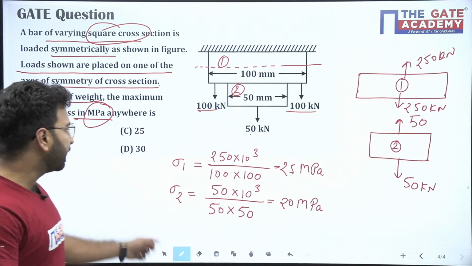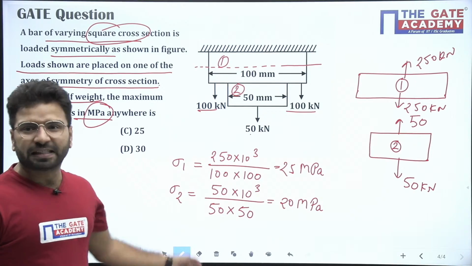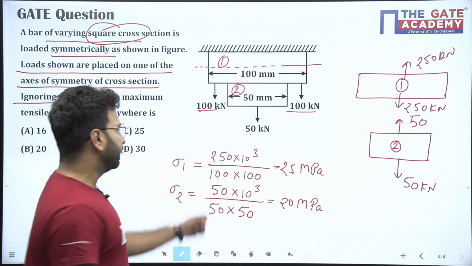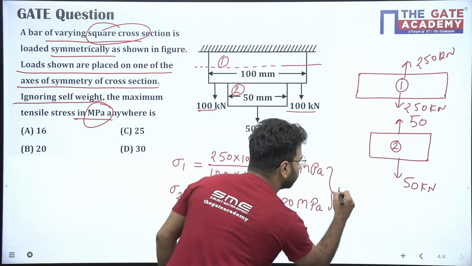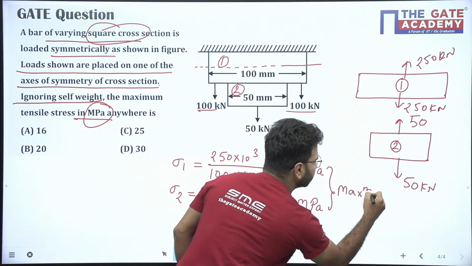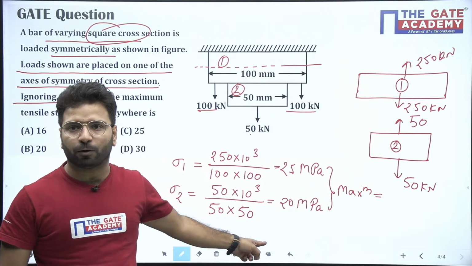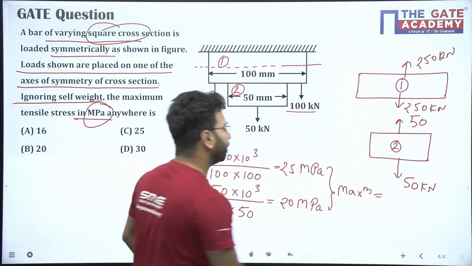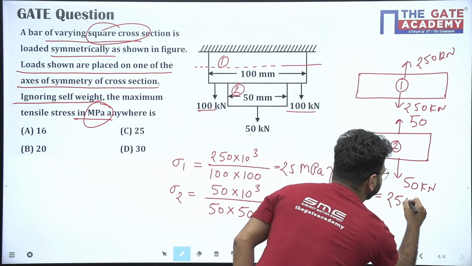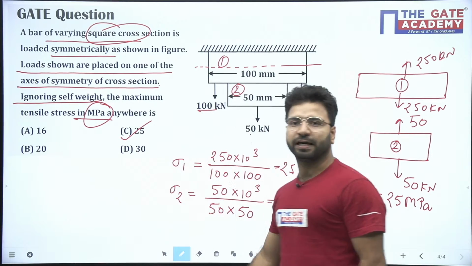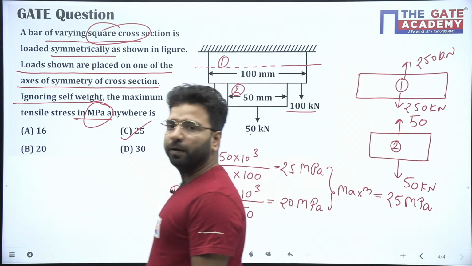Okay, so what is the maximum? Mayank, what is the maximum value out of this, 25 or 20? Maximum is our 25 megapascal. So this will be the answer of this question. Option C is correct. The answer will be 25 megapascal.